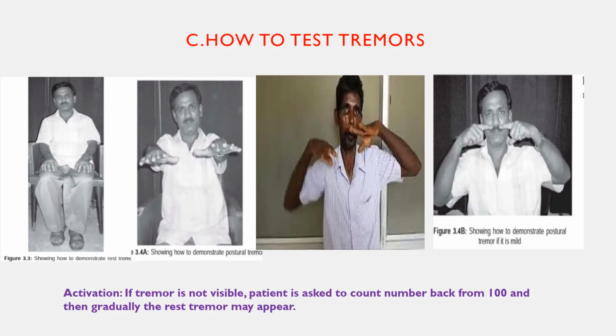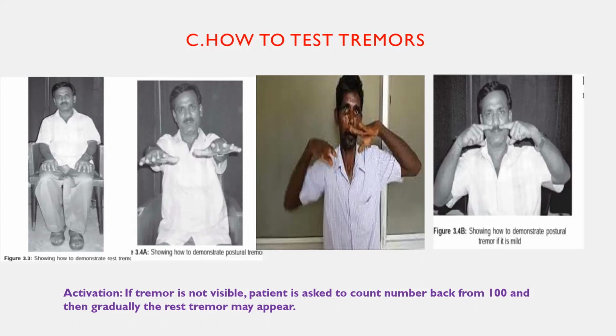Second one is postural tremors. That is, you tell the patient to just outstretch the hands and you look for the tremors, or you can put a paper on the hands, so that you can also make out fine tremors. And the third one is the wing beating tremors. You tell the patient to slightly abduct the shoulder and flex the elbow.